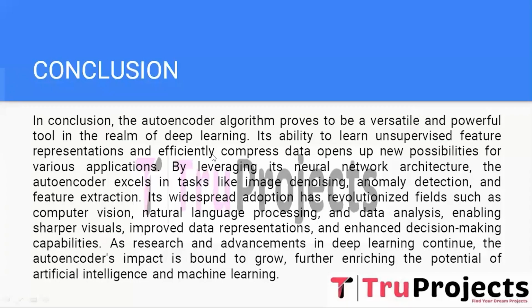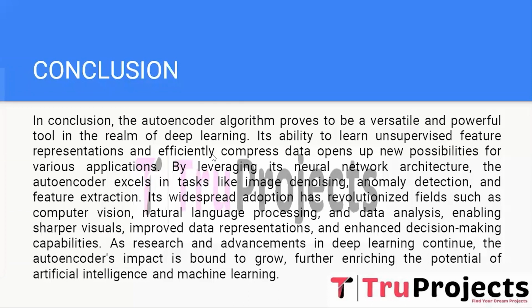And in conclusion, the autoencoder algorithm proves to be a versatile and powerful tool in the realm of deep learning. Its ability to learn unsupervised feature representation and efficiently compress the data opens up new possibilities for various applications. By leveraging its neural network architecture, the autoencoder excels in tasks like image denoising, anomaly detection, and feature extraction.